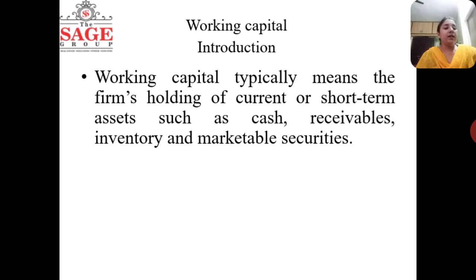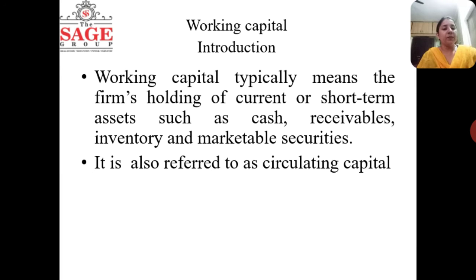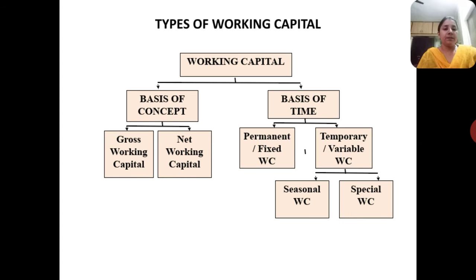concept. It is the capital held by the firm in the form of current assets like cash, receivables, inventory, marketable securities, debtors. It is also known as the circulating capital. Working capital is that capital which is required for the operational activity of the organization. It is the capital required for the day-to-day operation of the business. Now, the types of working capital.